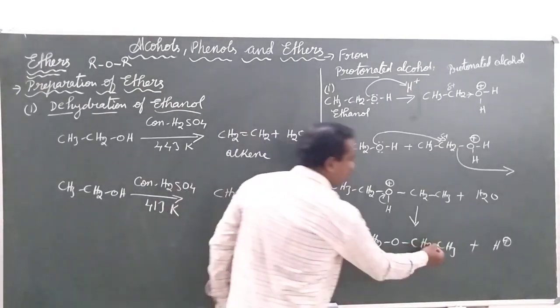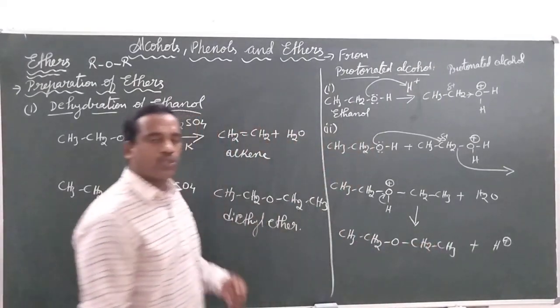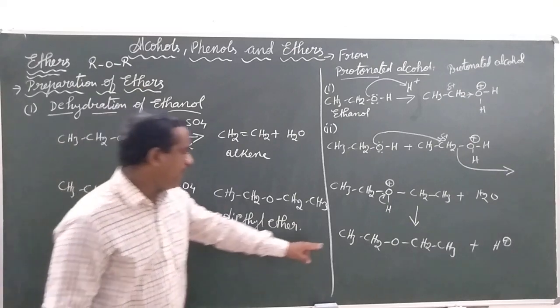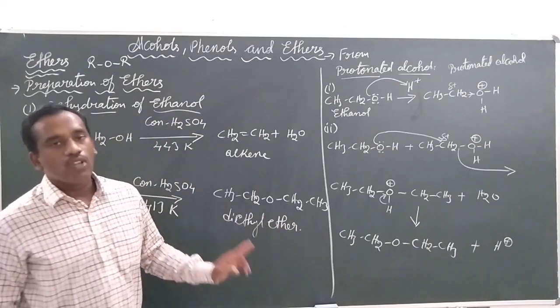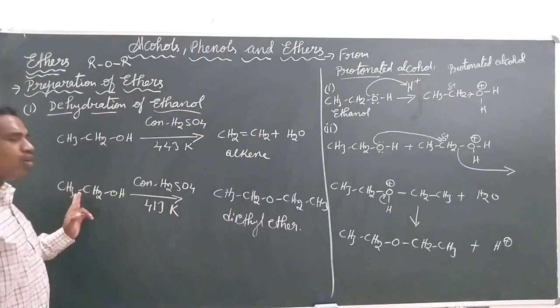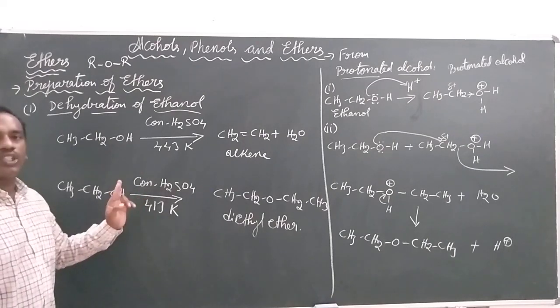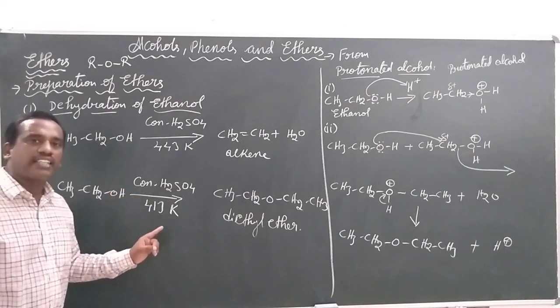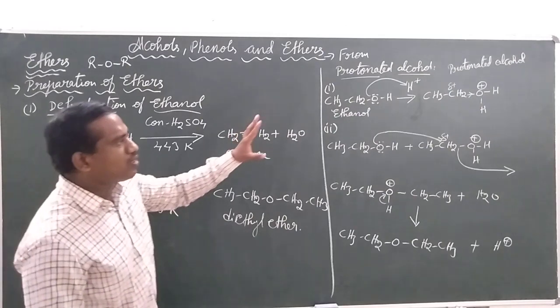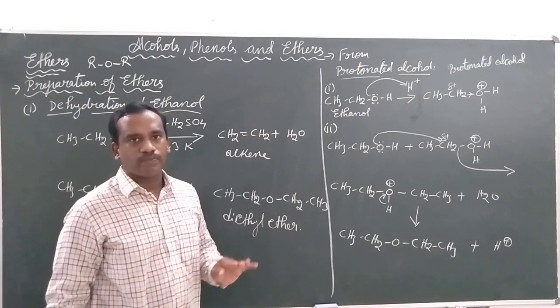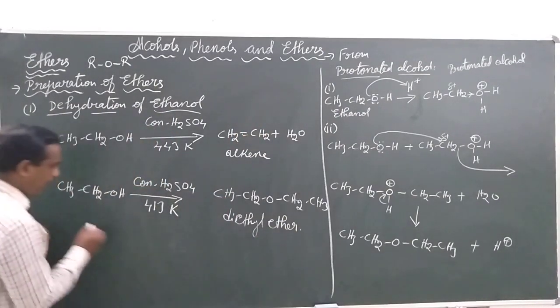So this is the mechanism that goes on in the preparation of diethyl ether, once we react ethanol with concentrated H2SO4 at 413 Kelvin.